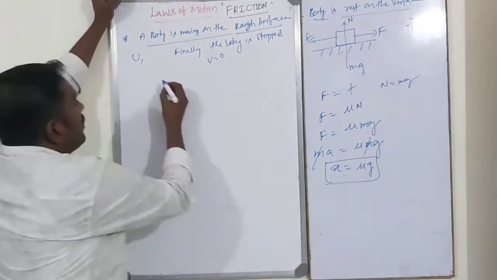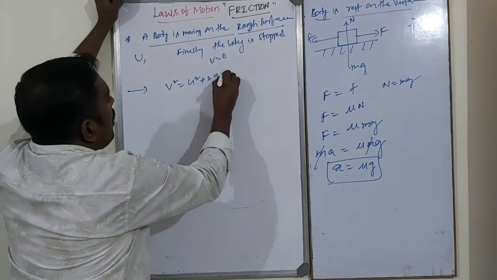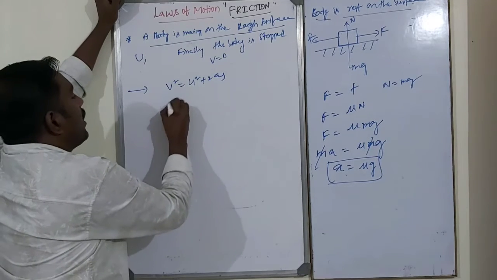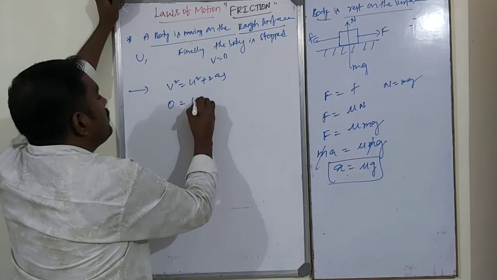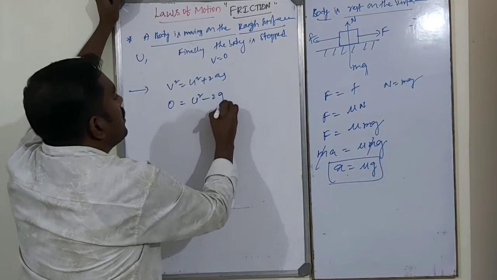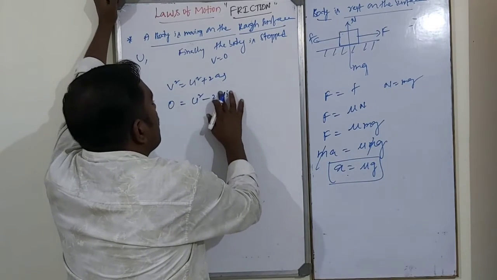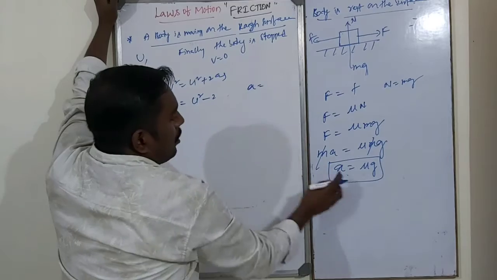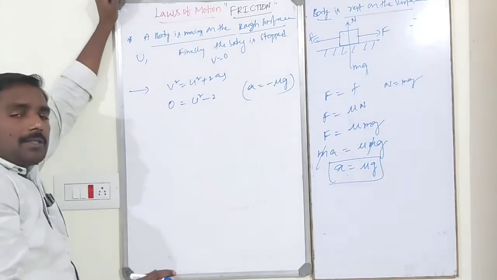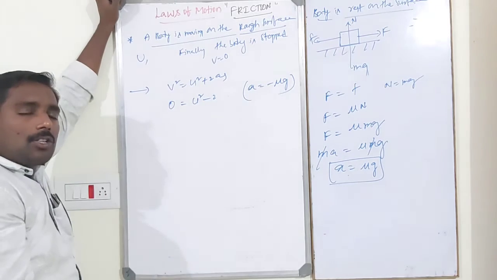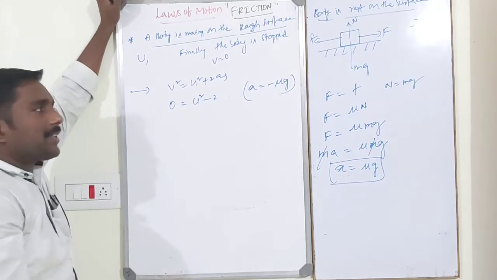See, this is the acceleration. First of all, using the equation of motion, v square is equal to u square plus 2as. Final velocity will be 0, so 0 is equal to u square minus 2 mu g s. I take a is equal to minus mu g, because finally the body will be stopped, which means the final velocity decreases, so the body has deceleration or retardation, that is negative acceleration.